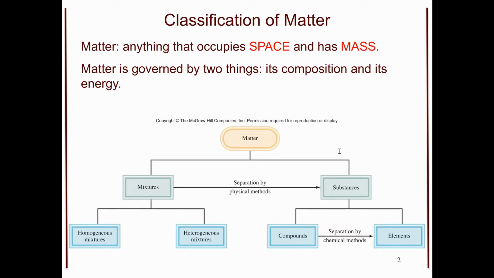So let's talk about mixtures. First off, we have homogeneous mixtures. Homogeneous mixtures mean that they are the same throughout, that when we try to separate them, they are consistent. Heterogeneous mixtures, however, have different parts and kind of have different locations in which they are not the same. Think of Italian salad dressing or a pepperoni pizza. If I cut into a pepperoni pizza, there is a likelihood that I'm going to get more pepperoni per slice than I would somewhere else.